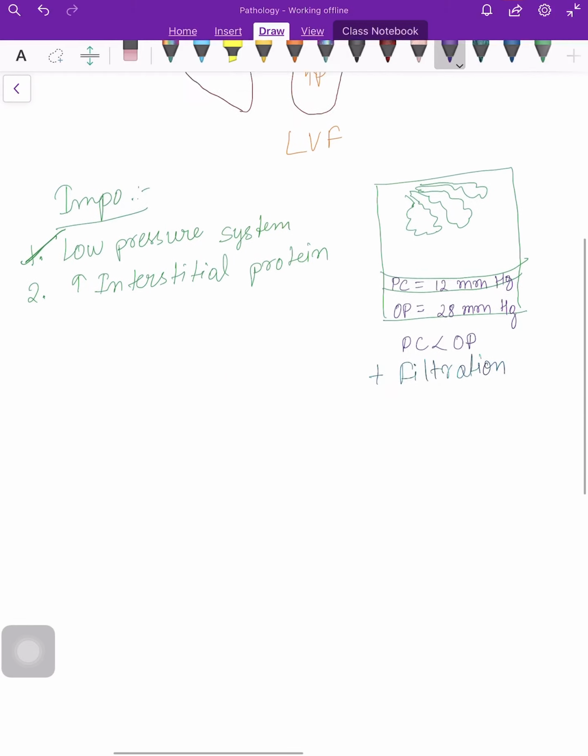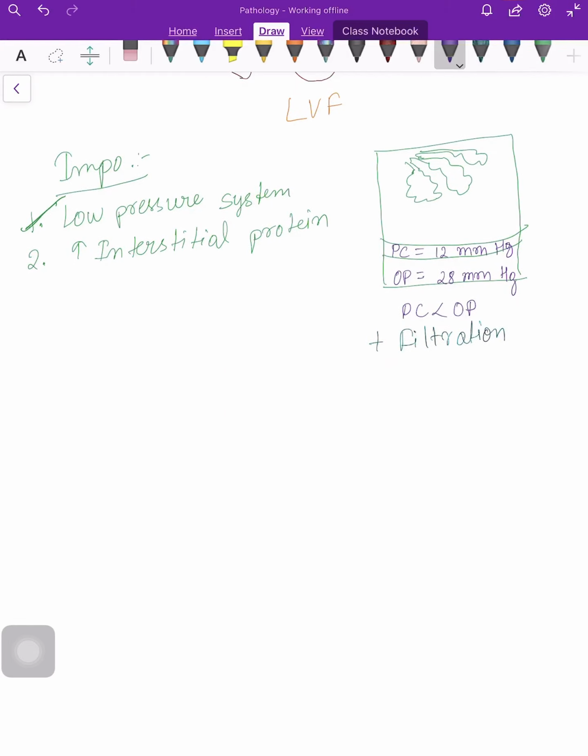Now what will happen is, due to the increase in the interstitial protein, the oncotic pressure here will also increase. Due to the increase in the interstitial protein, it will lead to 19 millimeter mercury. In addition to this point, the fluids will also flow from the alveoli, making the alveoli dry.